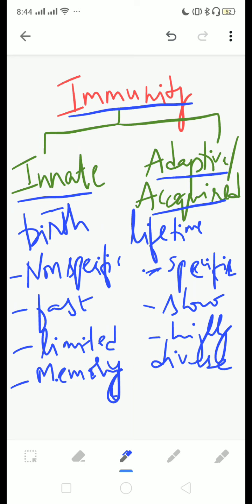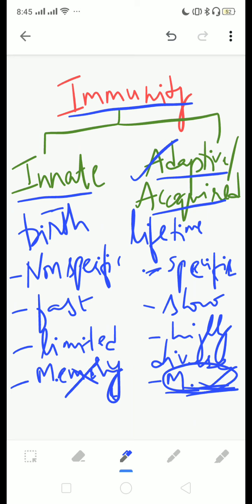That is immunological memory, which is absent in innate immunity, whereas memory is present in acquired or adaptive immunity. In fact, immunological memory is one of the most important features of adaptive or acquired immunity, right? That means the body can actually remember a previous infection and it can show a quicker and heightened response the next time.